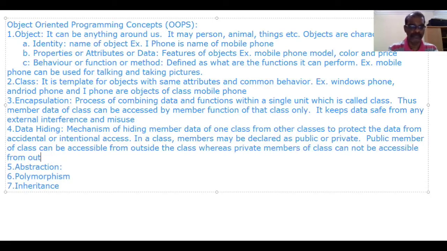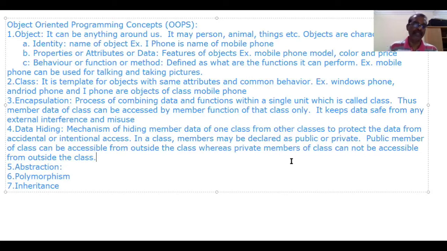So here, data hiding is the mechanism of hiding member data of one class from other classes to protect the data from accidental or intentional access. How is it possible? With the help of the private and public keywords. In a class, members may be declared as public or private.